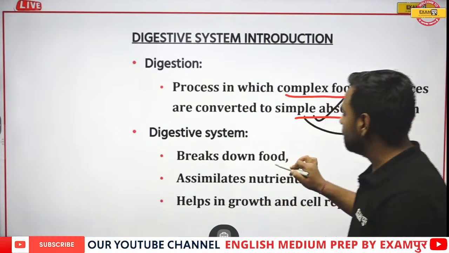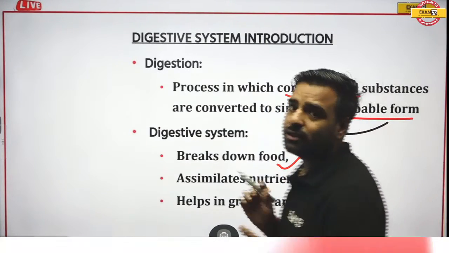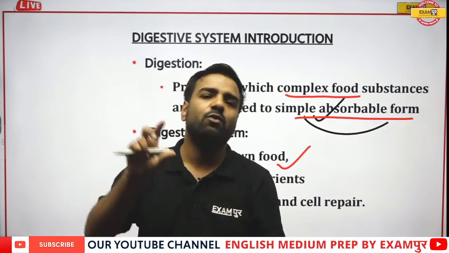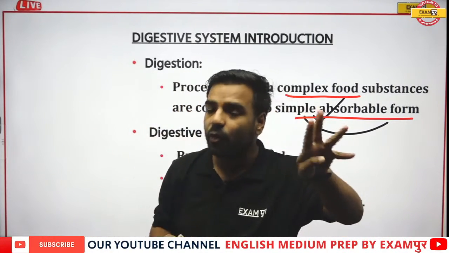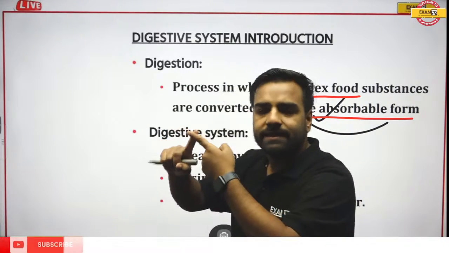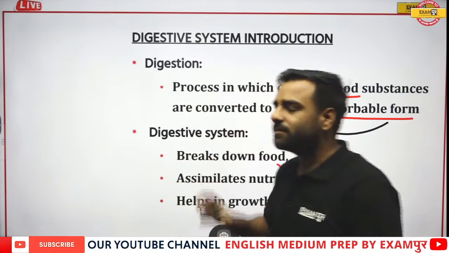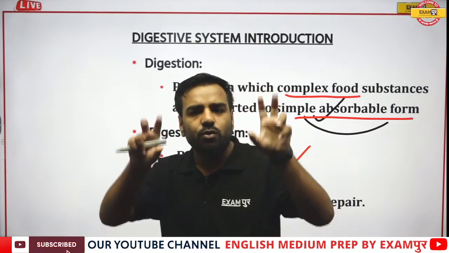Now, in the digestive system, what all things are going on here? There would be breakdown of the food. How is this going to happen? Whenever we eat, it's obvious we are going to use our teeth. There are four types of teeth: incisor, canine, premolar and molar. These teeth are going to chew the food.